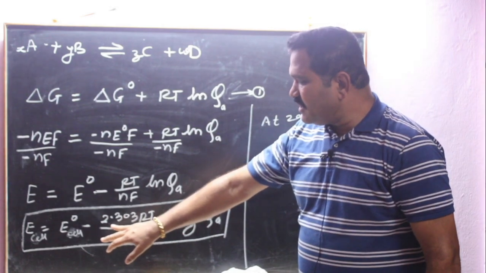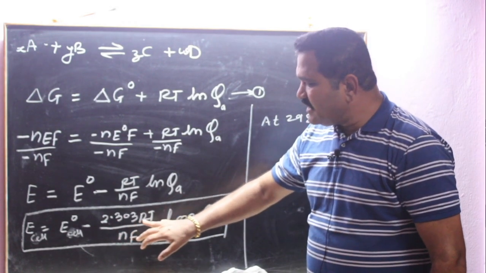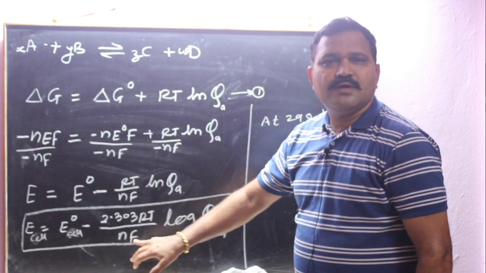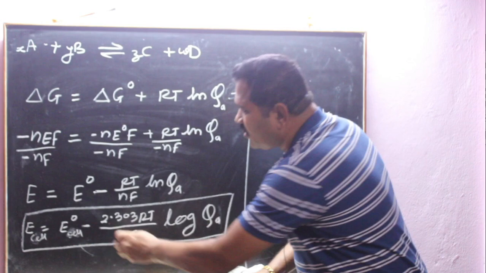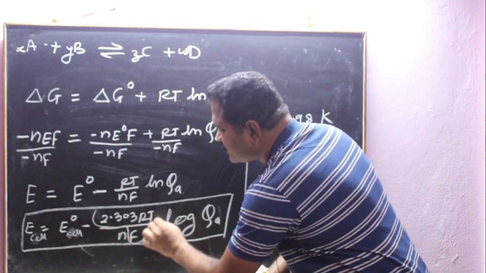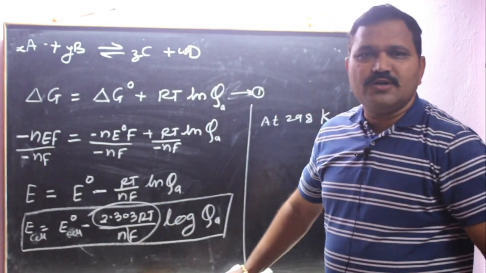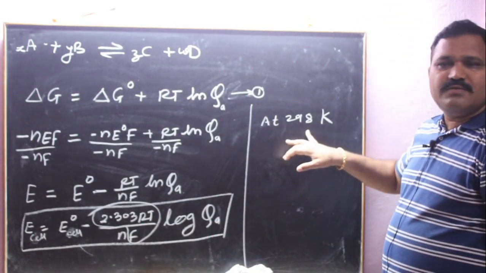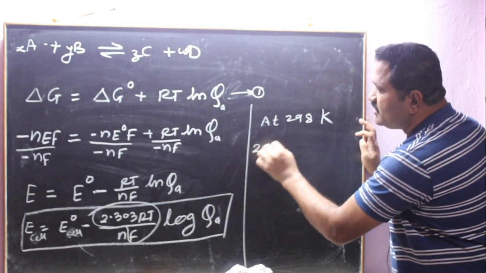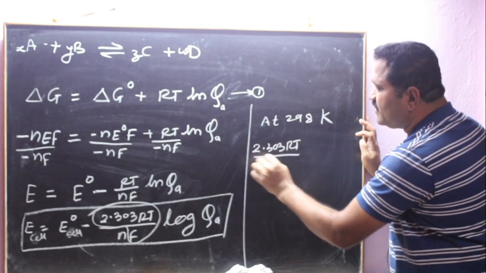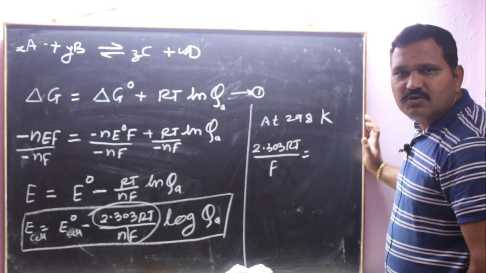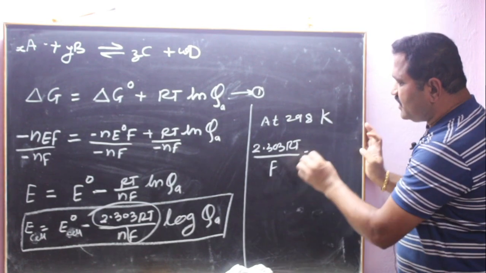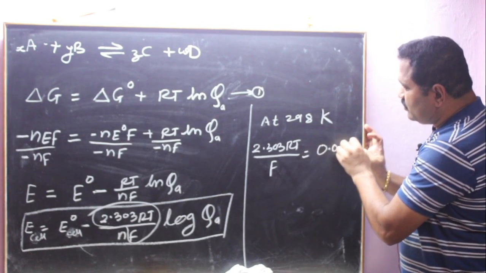In this equation, 2.303 is constant, R is constant, T is constant, F is the Faraday constant. That's why all these terms are constant. 2.303 RT upon F remains constant at 298 Kelvin. The value of this constant quantity at 298 Kelvin is 0.0591.